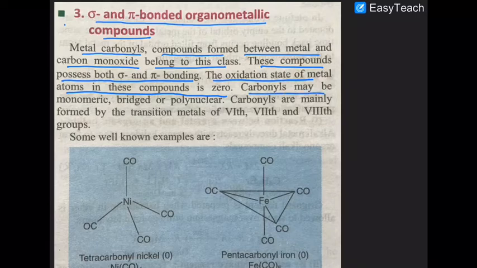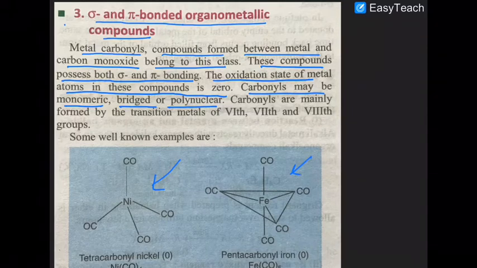Carbonyls may be monomeric, bridged or polynuclear. Remember that monomeric, I have drawn there. This is monomeric, this is monomeric. Bridged ones or polynuclears, we will discuss that. And they are mainly formed by the transition metals belonging to the 6th, 7th and 8th group. Are you getting that or not? Clear? So keep this very much in your mind.